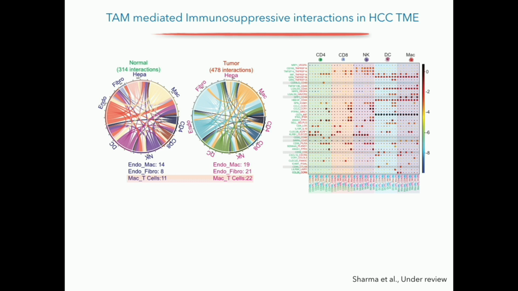So we use this CellPhoneDB approach to look into the different receptor-ligand interactions. But before that, we just looked at this in a very holistic way. How many interactions are there in normal versus tumor? Which kind of interactions are increasing in normal and tumor?